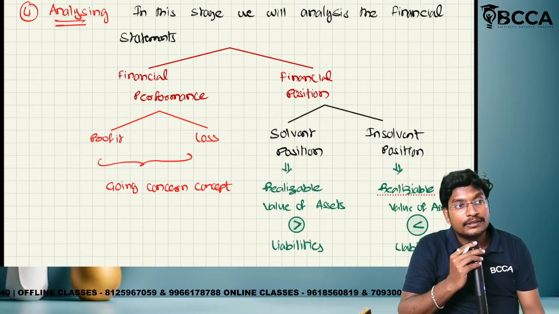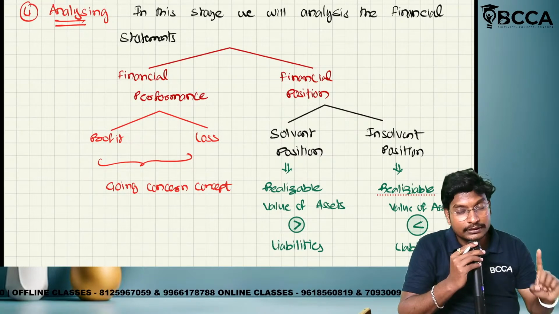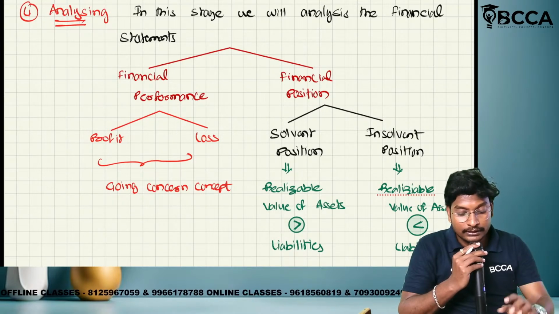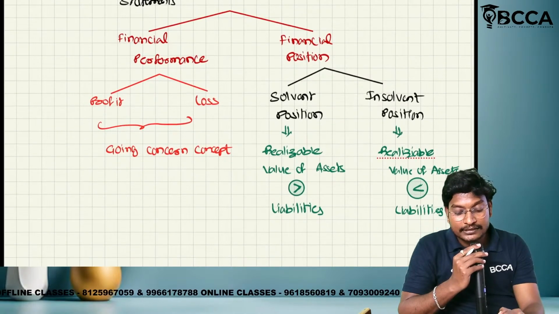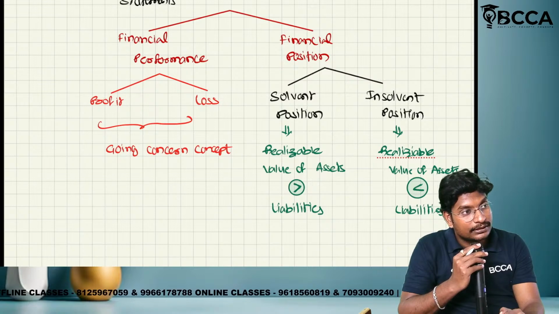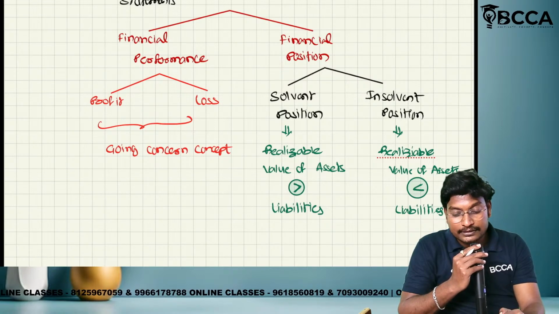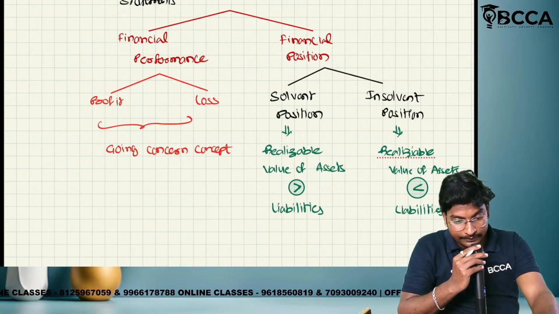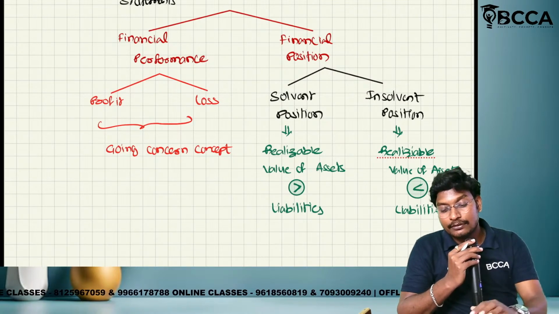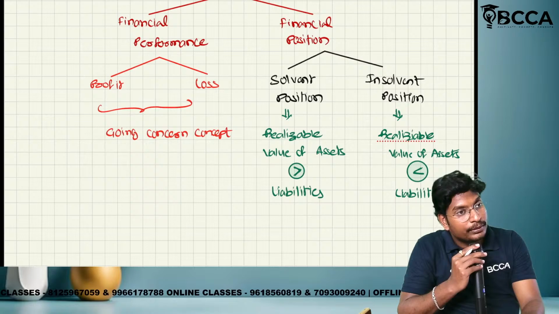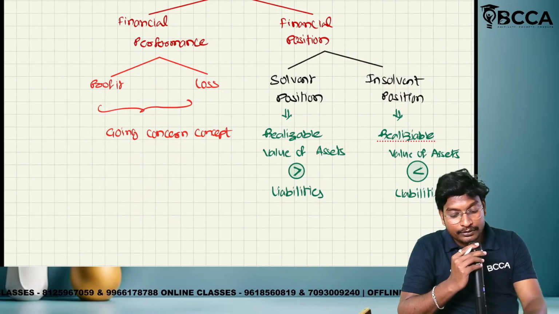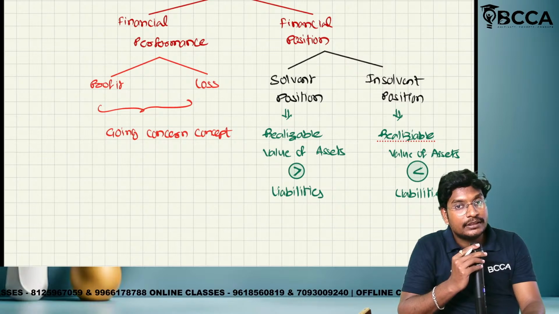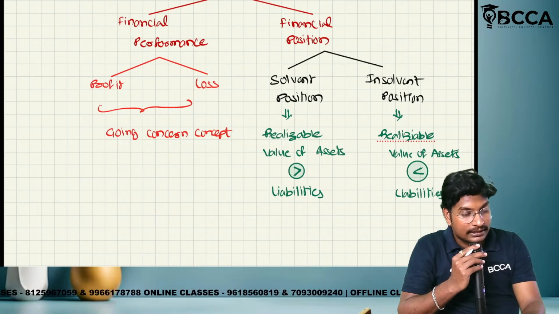So totally we have discussed four steps. First one recording, second one classifying, third one summarizing, fourth one analyzing. We will analyze the financial performance, whether the going concern concept is being followed or not. Next, financial position means solvent or insolvent position. This solvent or insolvent position we will find out by preparing the balance sheet. Performance will be found out by preparing the income statement, nothing but the profit and loss account. Okay?